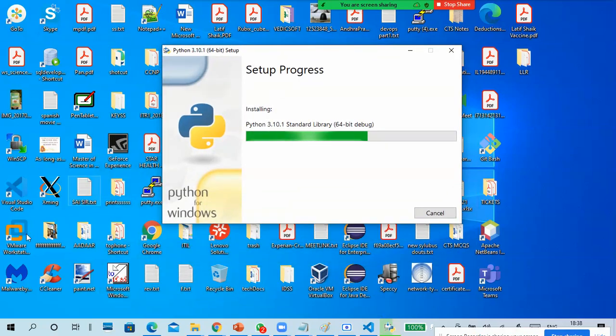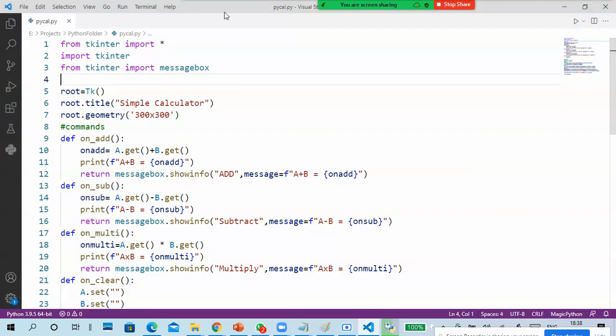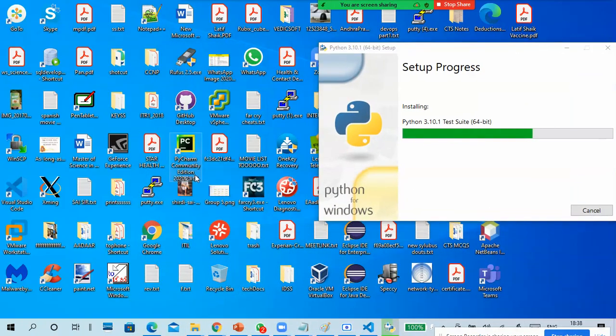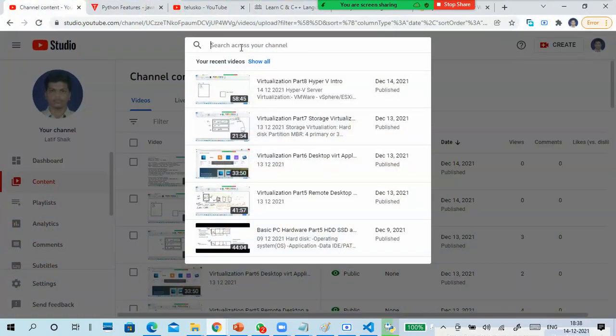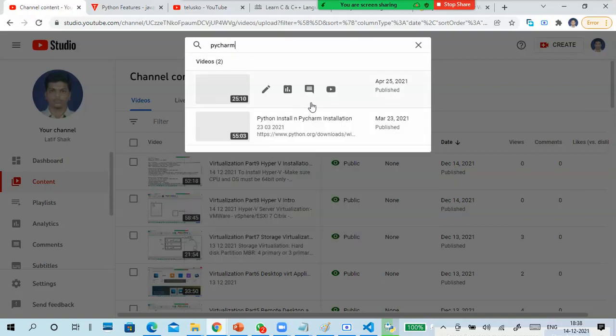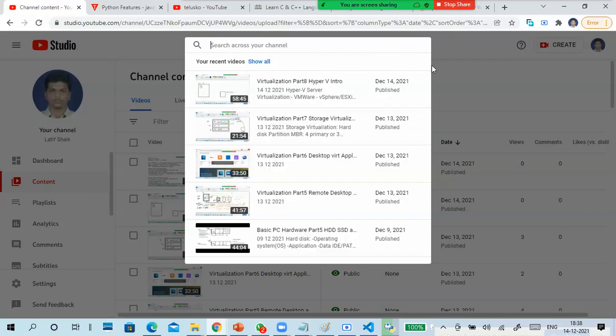Okay, so Visual Studio Code is a lightweight version. I preferably use PyCharm. You can also find how to install PyCharm from my channel. Okay, so here, PyCharm. See, this is a Python installation and PyCharm installation. PyCharm installation is also there, but we have to install Java first.